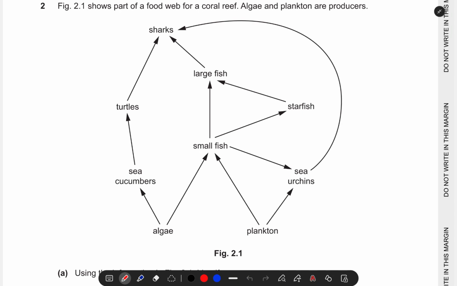It says figure 2.1 shows part of the food web for a coral reef. Algae and plankton are producers. All right, so they have specified that part. So you can see that this is an interlinking of all food chains into a food web.